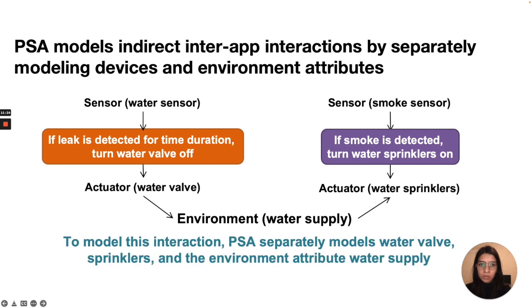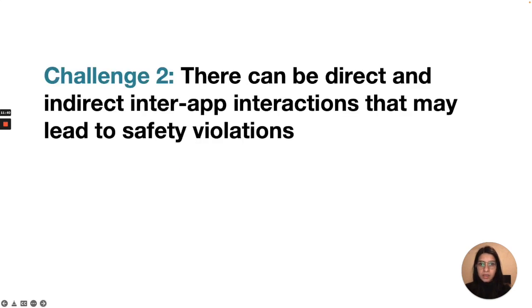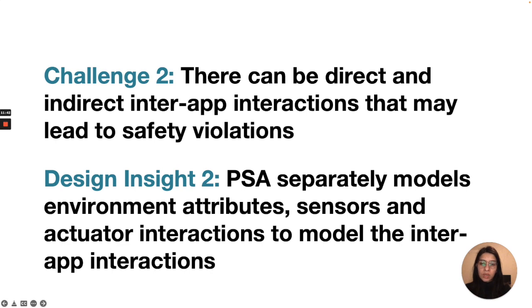To conclude, PSA models sensors, actuators, and environment attributes in addition to apps to capture inter-app interactions. To see how we actually model these smart home components, please refer to the paper. Hence, for challenge 2, PSA separately models each component of a smart home to capture all of their direct and indirect interactions.